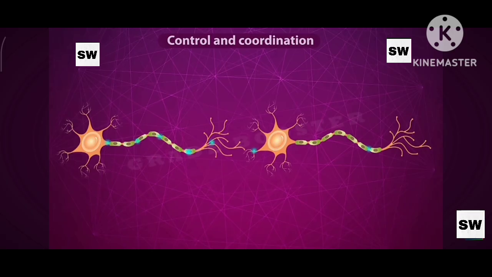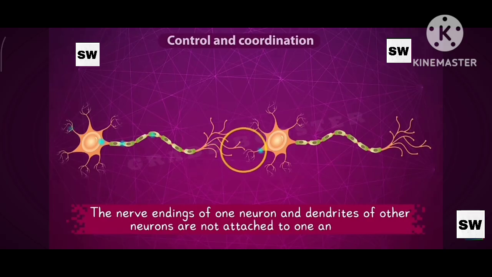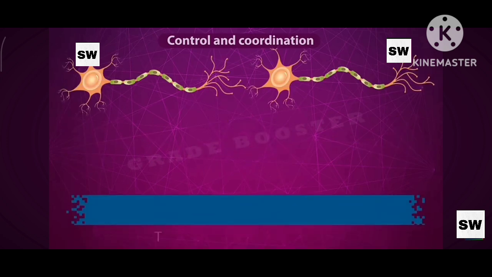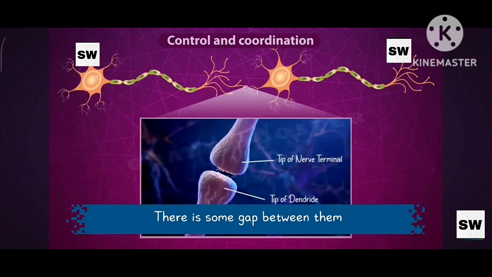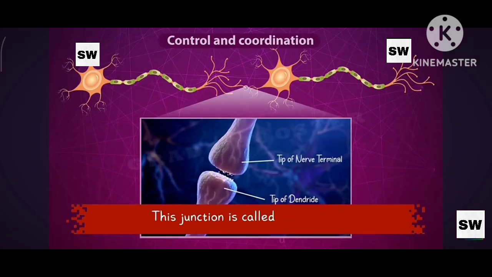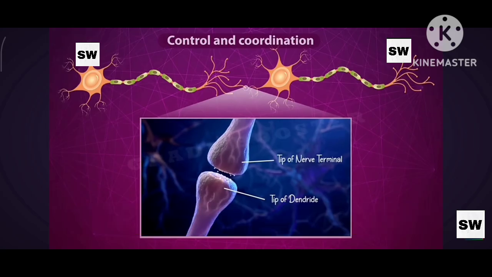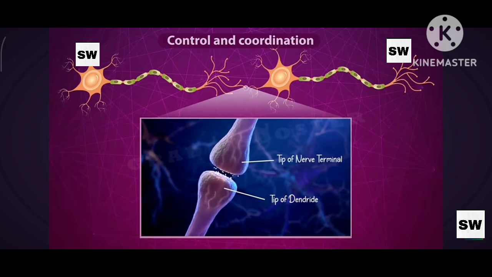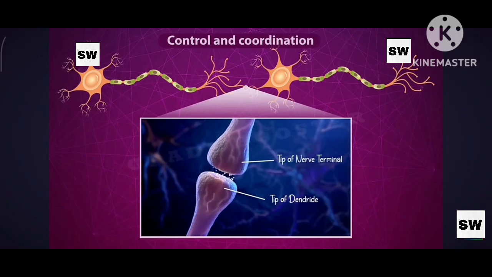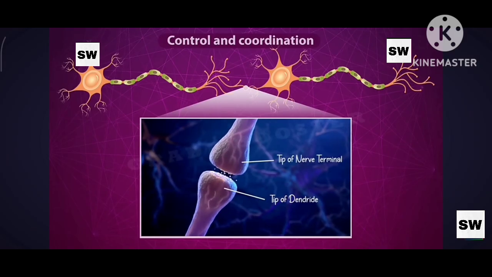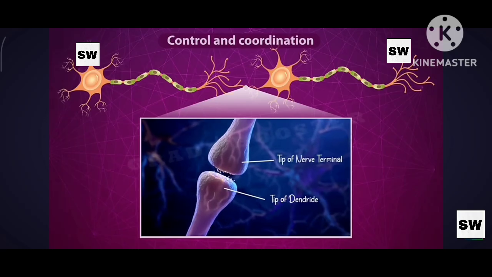by their nerve endings. But here, the nerve endings of one neuron and the dendrites of another neuron are not directly attached to one another. There is some gap between them. This junction is called a synapse. If the endings of one neuron and the starting of another neuron are not directly connected, then how does the conduction of nerve impulse take place? How do the signals pass from one neuron to another if there is such a gap?